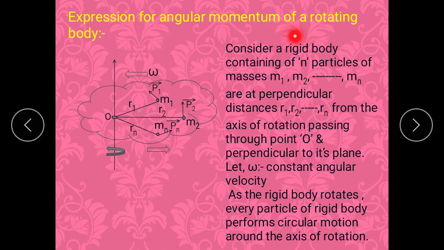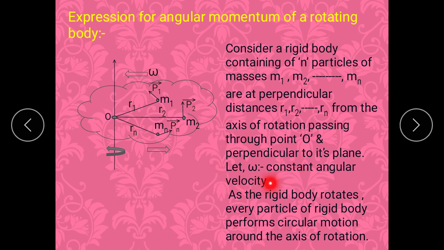Now the next is we have to derive an expression for what? Angular momentum of a rotating rigid body. For that we have to consider the rigid body. It consists of n number of particles. The masses of those n particles are m1, m2 and so on up to mn. And the perpendicular distances are r1, r2, r3 and so on up to rn from the axis of rotation, which is passing through point O and is perpendicular to its plane.